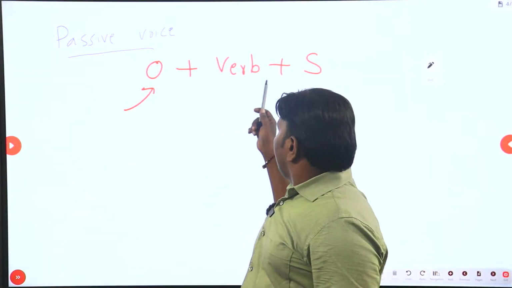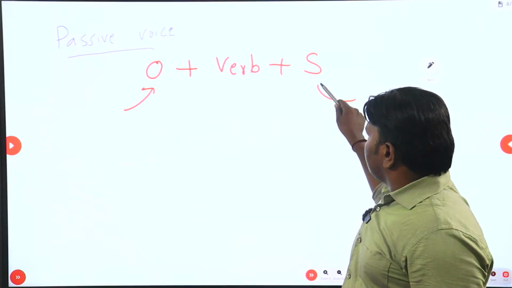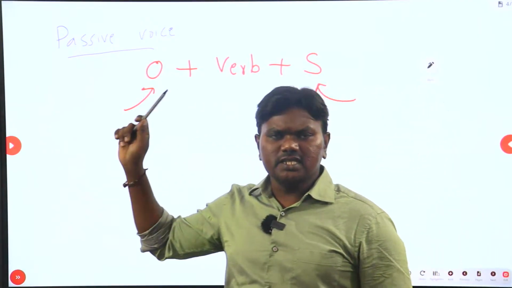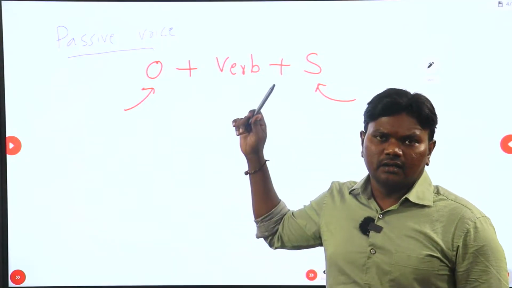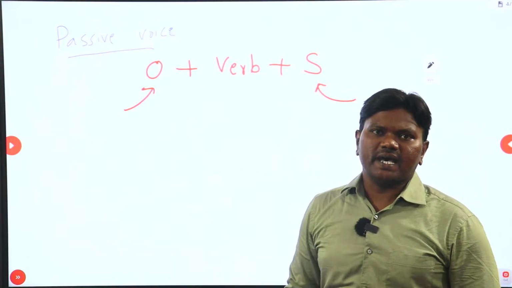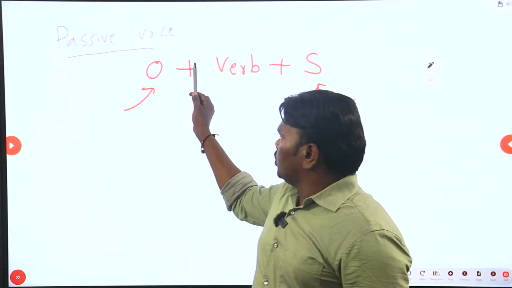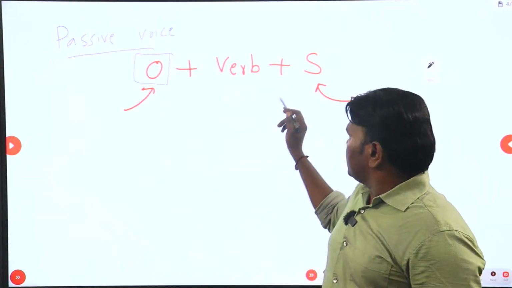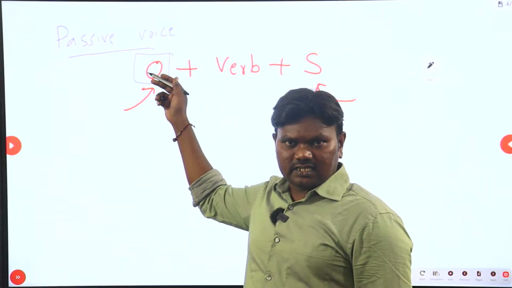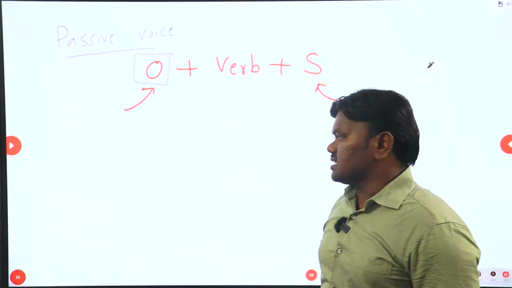And the doer of that activity should come in the end. This is only the basic rule, basic principle of identifying whether the sentence is in either passive or active. If the doer is in the end and the receiver is in the start of the sentence, then we call it passive voice.